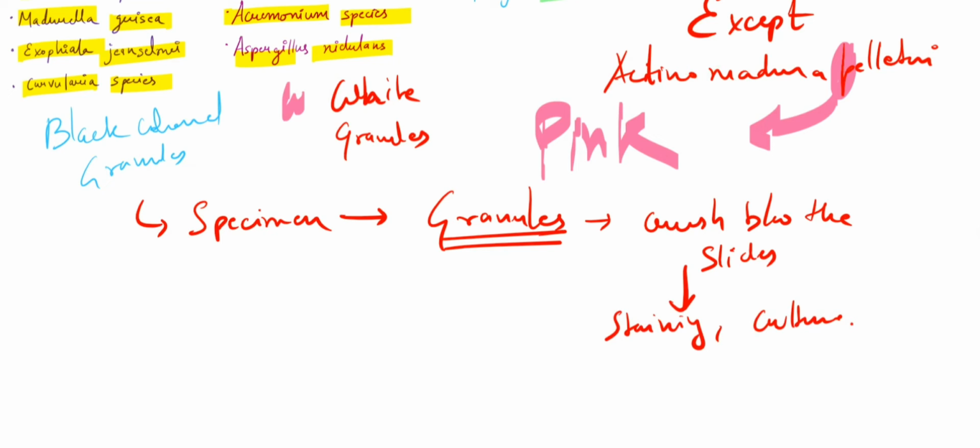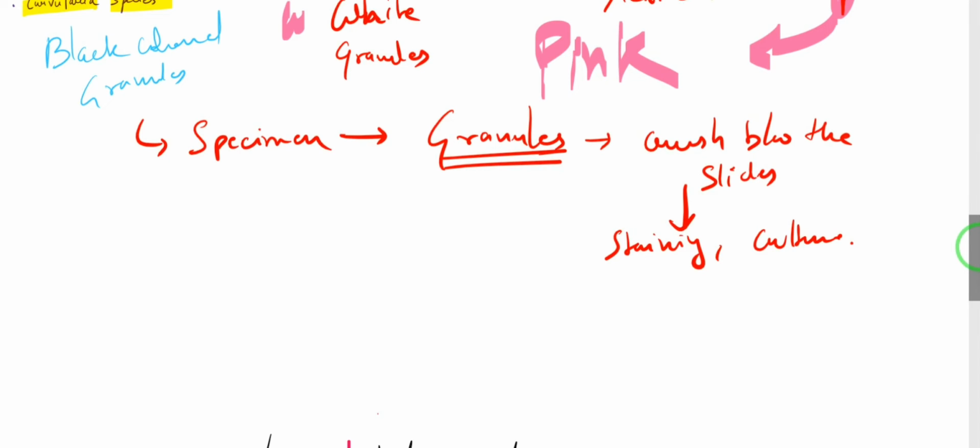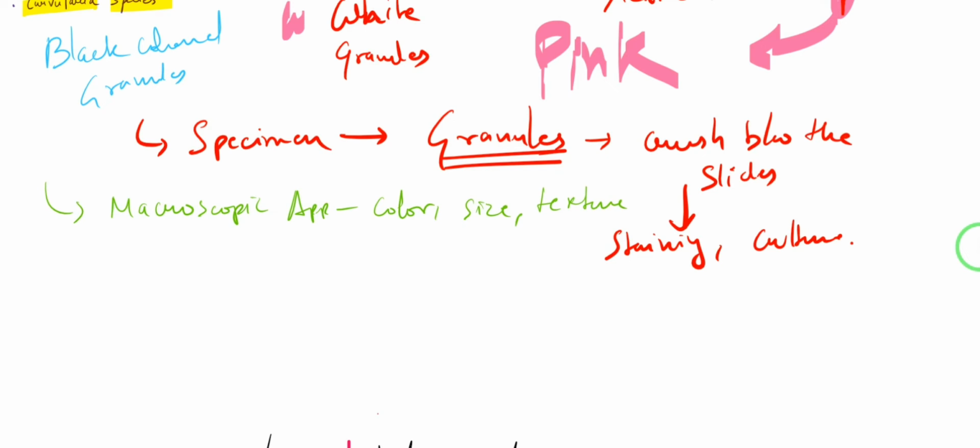Right, so let's say you are suspecting that it is a case of eumycetoma based on the color of the granules. Right, so first, when you see the granules, you will comment on the macroscopic appearance. You will see the color, size, and texture of the granules, and you can anticipate the causative organism from that. So let's say you are seeing pink colored granules, so you will think that okay, it might be the case of Actinomadura pelletieri.